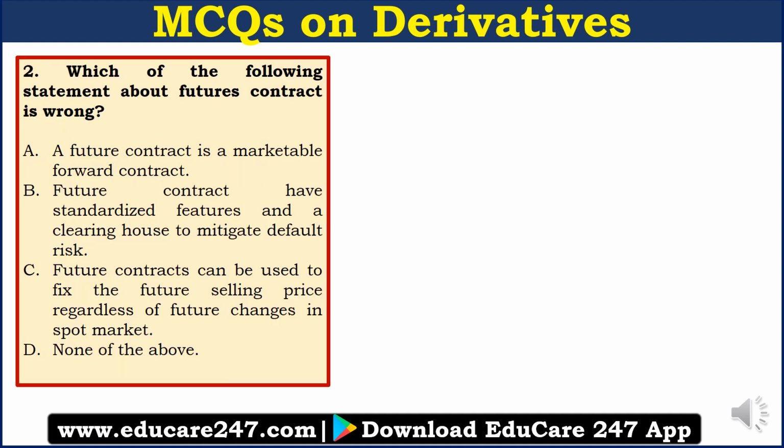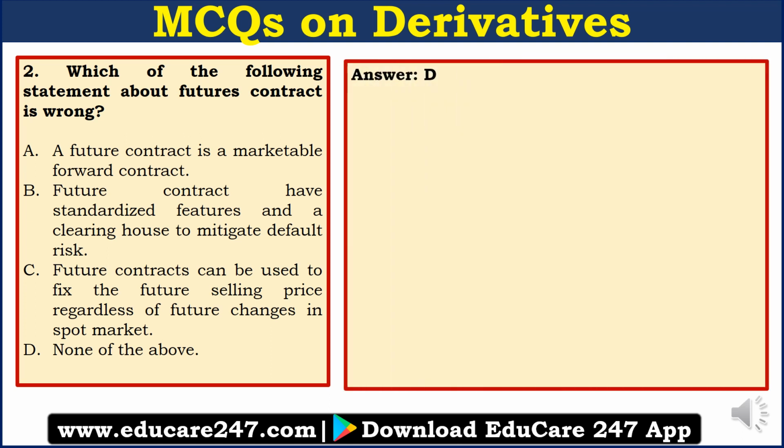Question number 2. Which of the following statements about futures contracts is wrong? Option A. A futures contract is a marketable forward contract. B. Futures contracts have standardized features and a clearinghouse to mitigate default risk. C. Futures contracts can be used to fix the future selling price regardless of future changes in the spot market. Or D. None of the above. The answer here is none of the above, which means that all these options are correct.